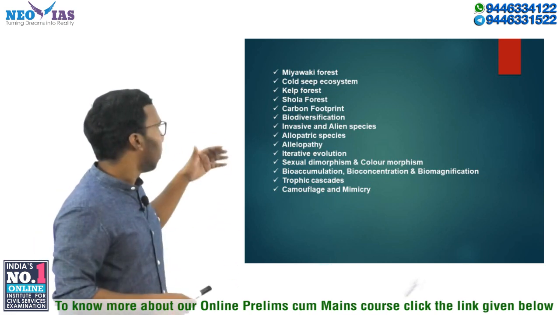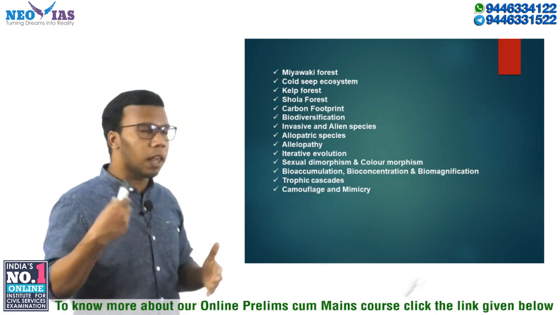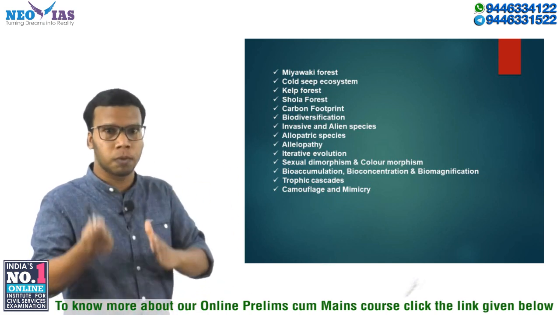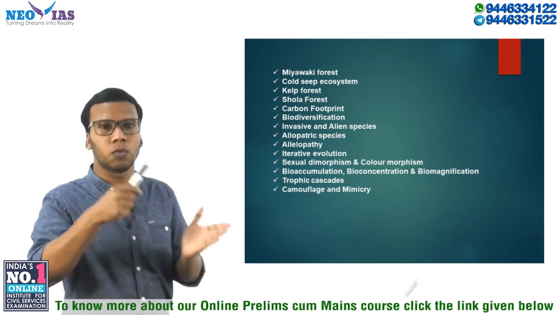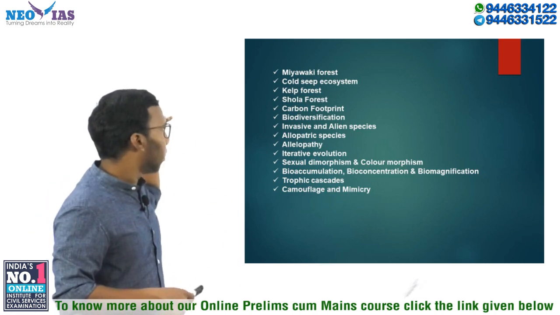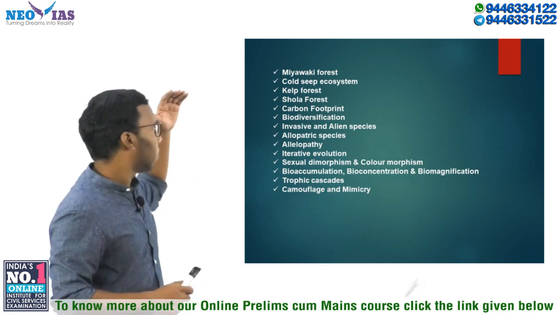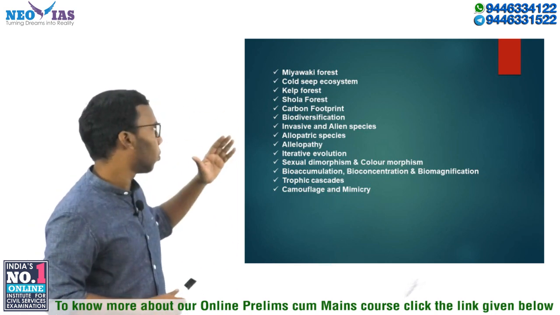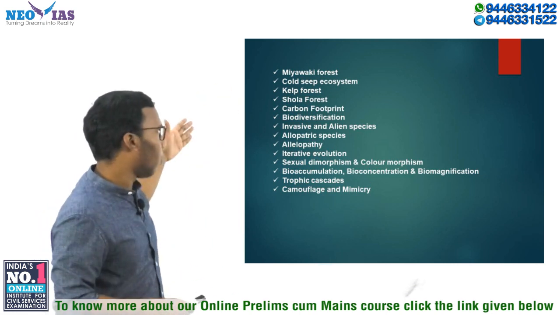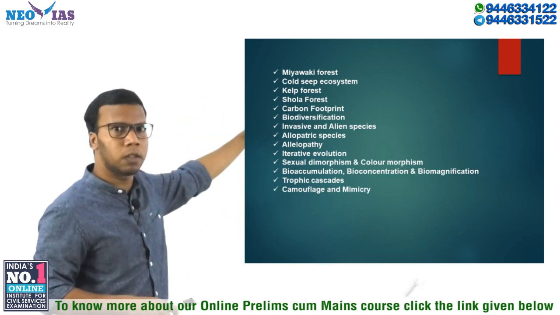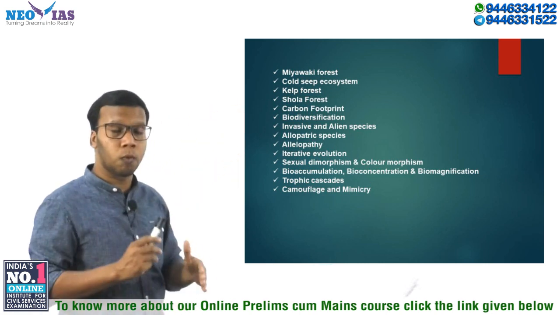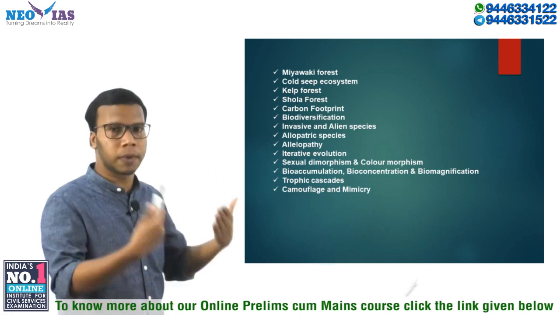Then carbon footprint. Regarding climate change, you might have heard the word carbon footprint. You need to know what a carbon footprint is, and how it is used in climate change mitigation programs. Then the term biodiversification. Then invasive and alien species. Lots of invasive or alien species are found in India, so you need to know what the difference between invasive and alien species is, then what are allopathic species and what are allelopathy or allelochemicals.